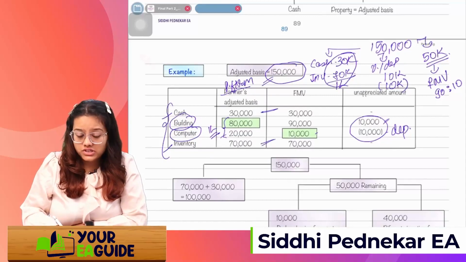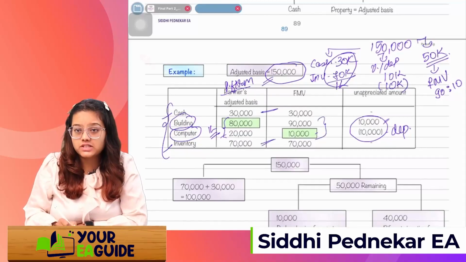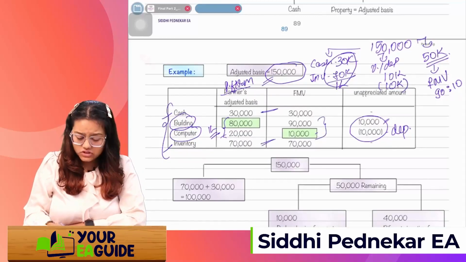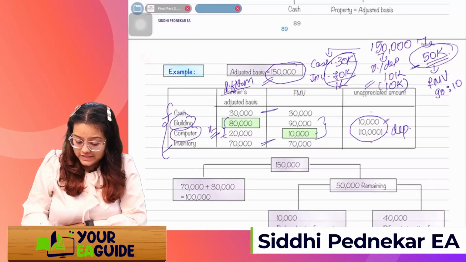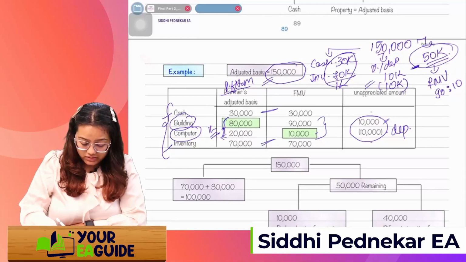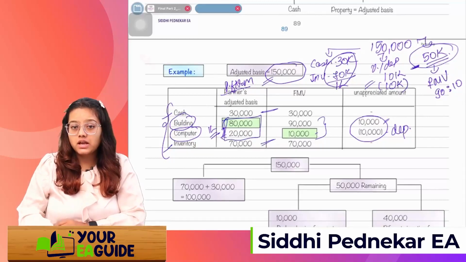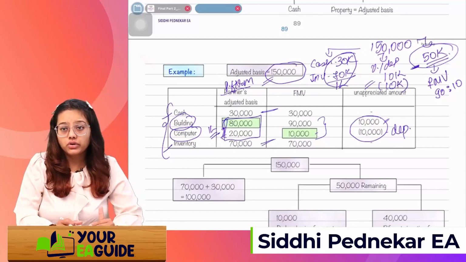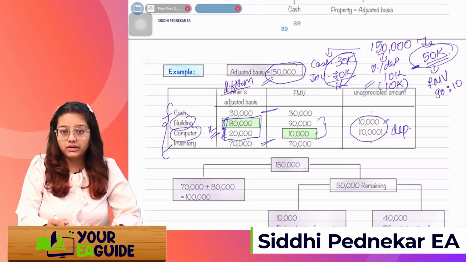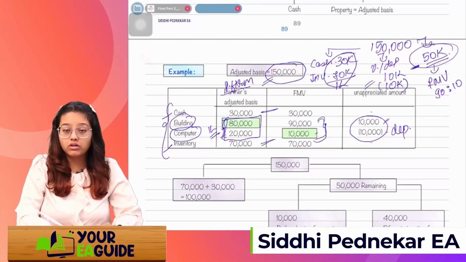We'll just check appreciation and depreciation for the fixed assets which we are receiving. Take that as a second step. Whatever is remaining, is it enough to allocate directly to the adjusted basis? See, the adjusted basis is 1 lakh in our case. So no, it is not enough. What we'll do is directly allocate it in the ratio of FMV.